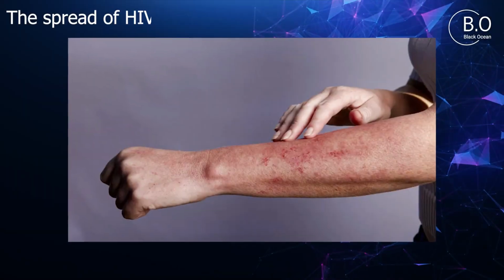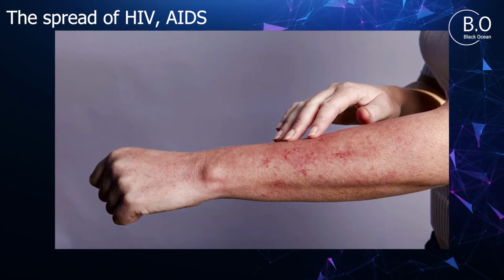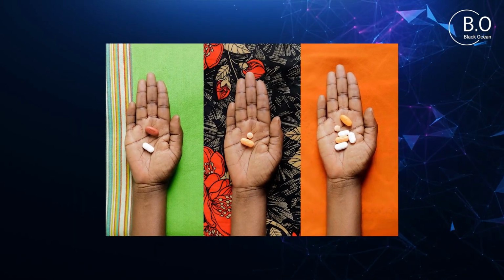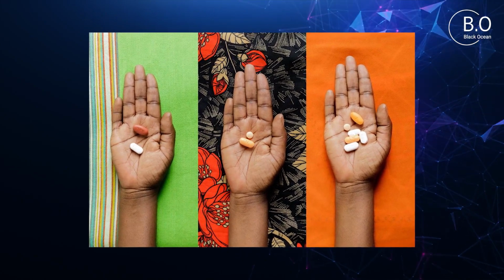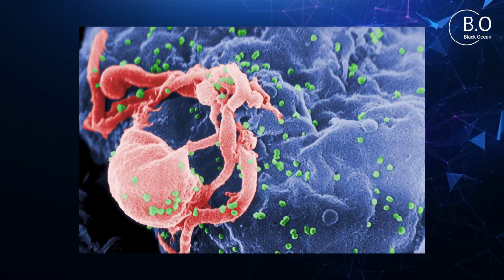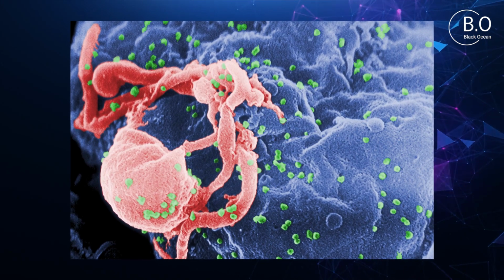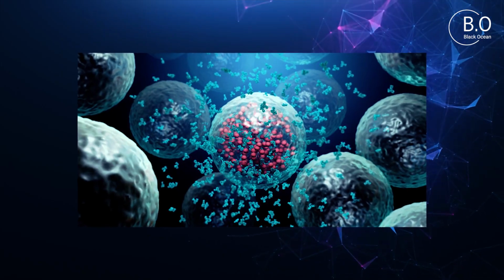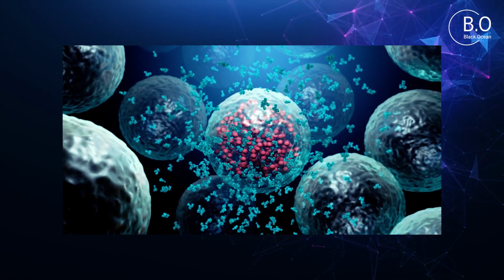The spread of HIV/AIDS. HIV, the virus that causes AIDS, was first observed in 1976 in the Democratic Republic of Congo. The outbreak of the virus has killed 36 million people since 1981, and it's estimated that about 38 million people in the world are infected with HIV.